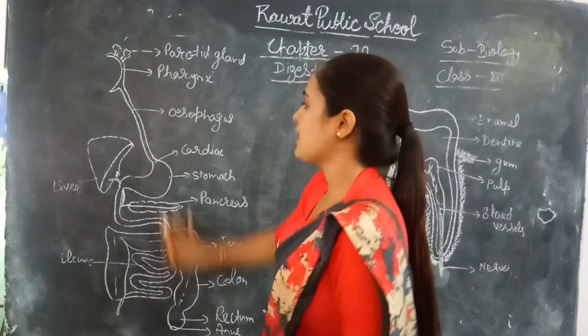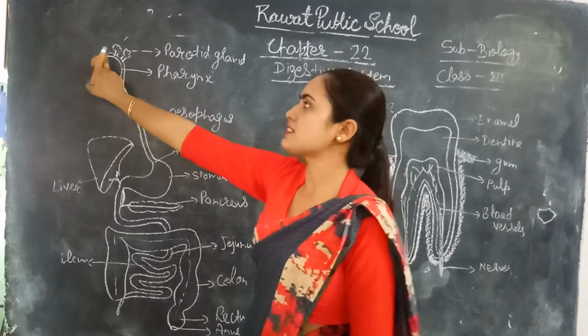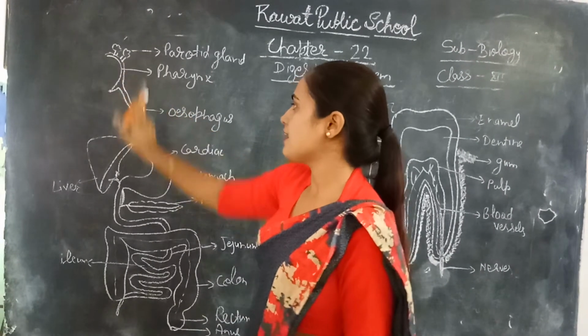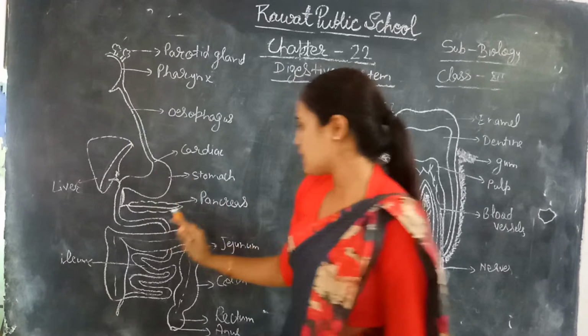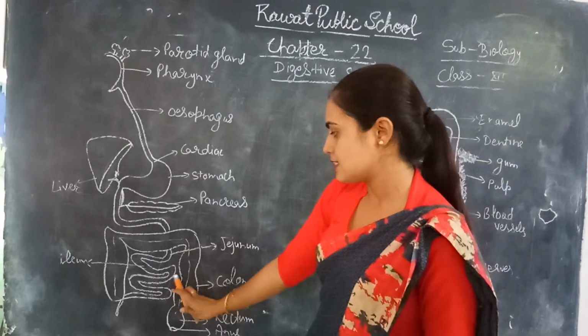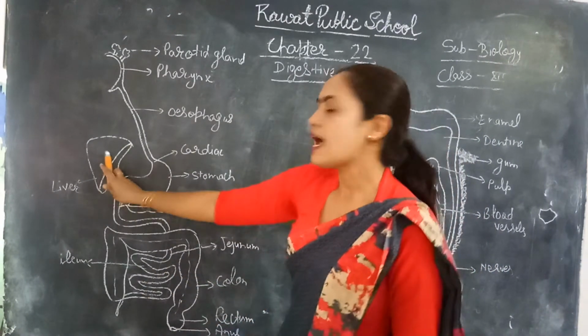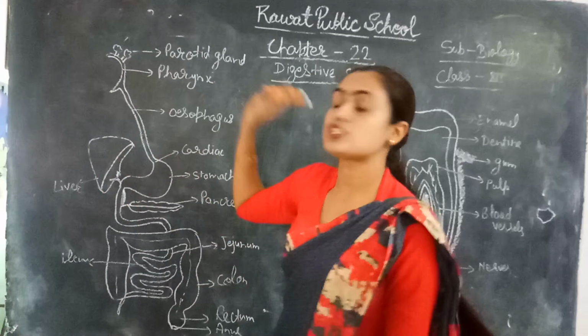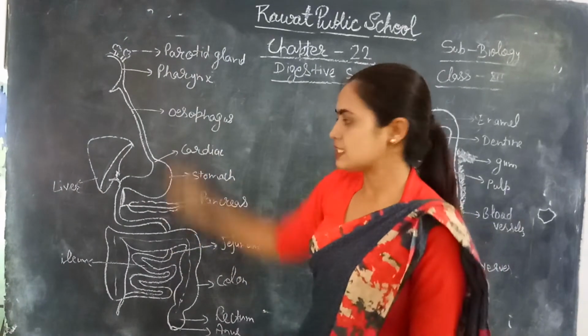This alimentary canal consists of various organs. First we will start from the mouth or buccal cavity, then pharynx, esophagus, then the stomach, pancreas, large intestine, small intestine, anus, and liver. The liver also acts as a gland as well as a digestive organ. We will discuss one by one.